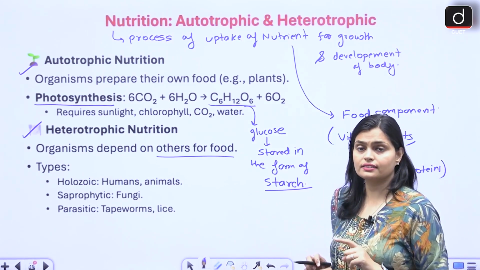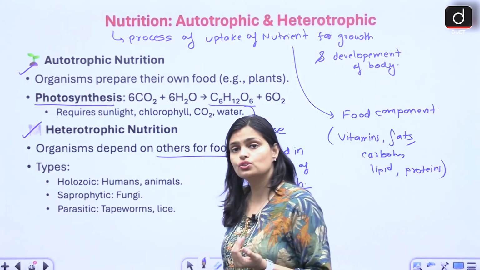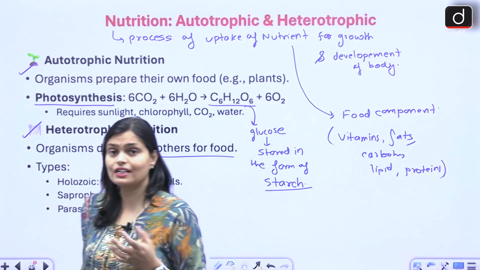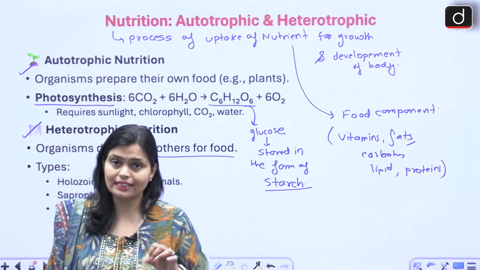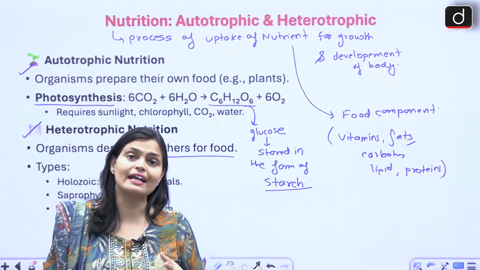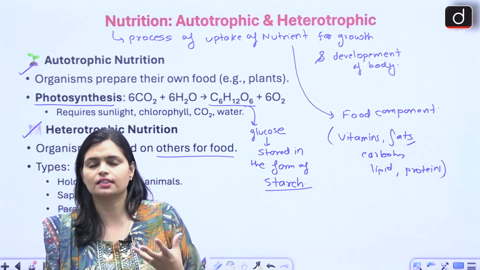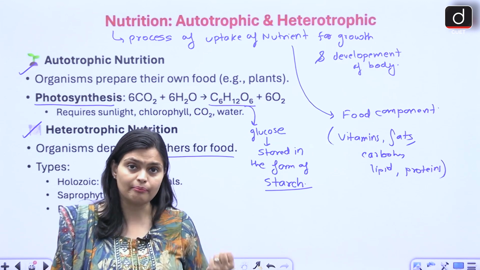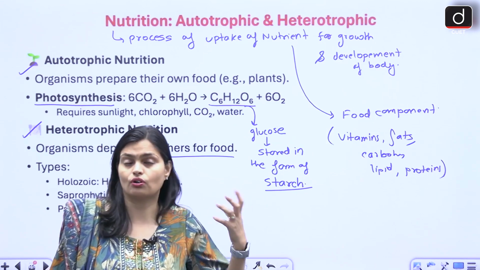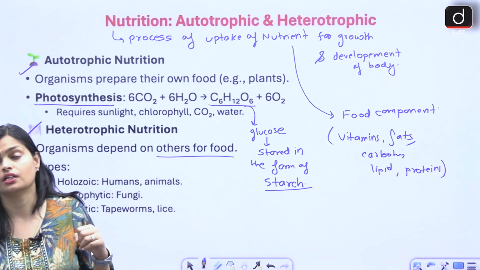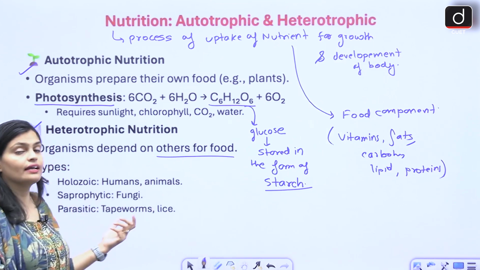Saprophytic, fungus. Saprophytes are those organisms which take up their nutrients from dead and decaying organisms. ठीक है, जो चीजें सड़ जाती हैं, गल जाती हैं, वहां से those organisms who take up their nutrition from dead matter are called saprophytic, for example fungi.